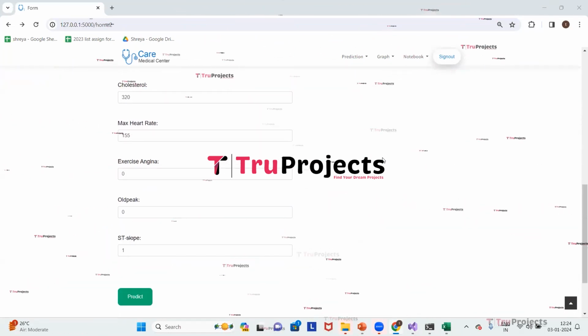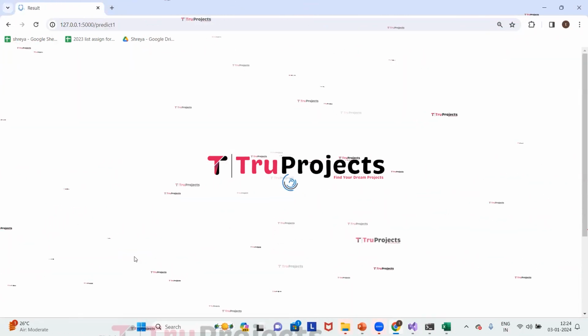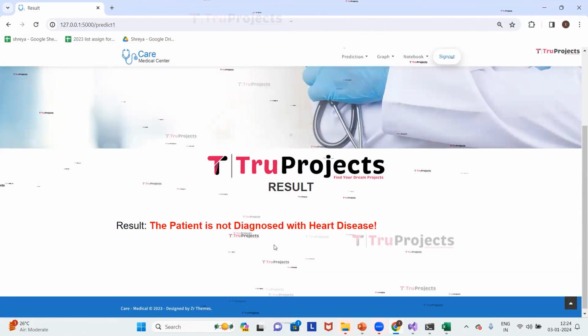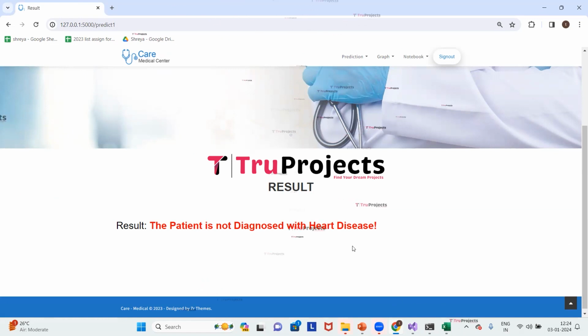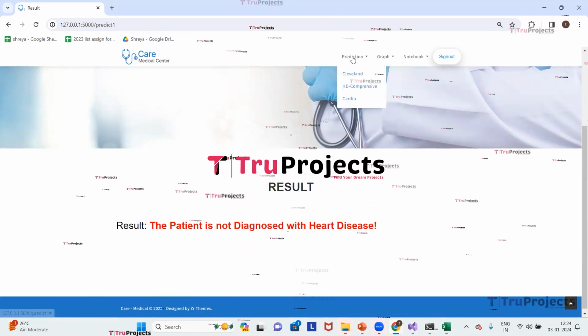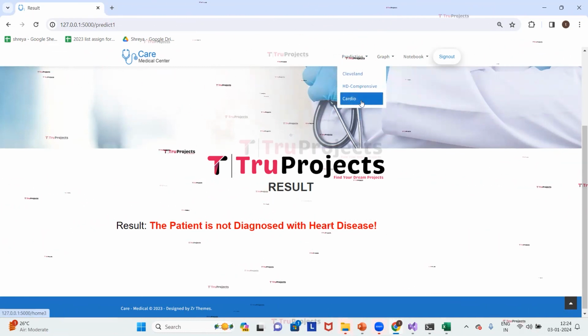I entered all the parameters. Now click on predict. Here we got the prediction as the patient is not diagnosed with heart disease, which means the patient is not affected with heart disease. Now we will do the prediction for the other dataset, which is cardio. For that, under prediction, click on cardio.